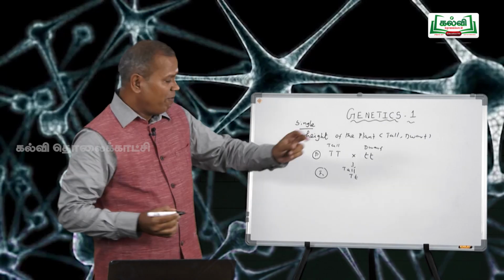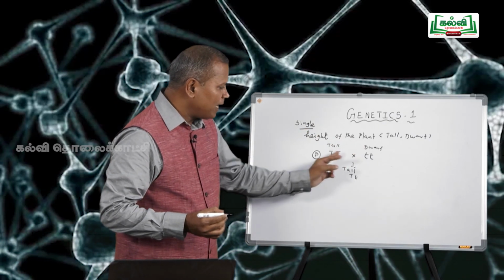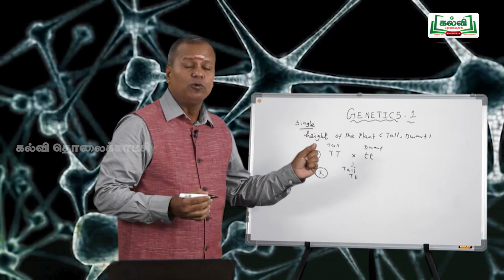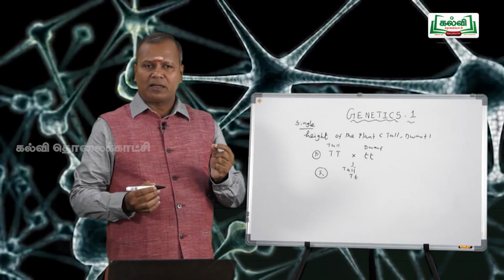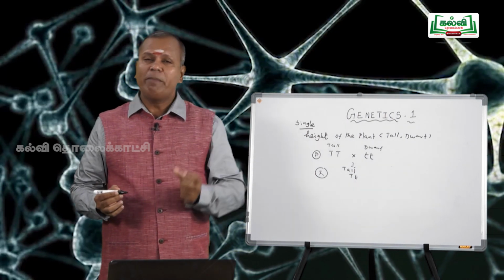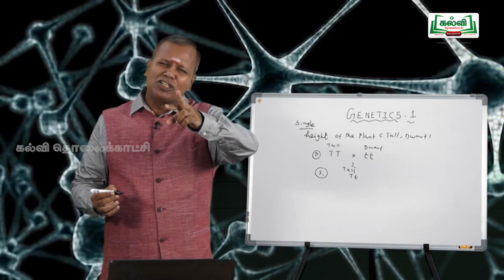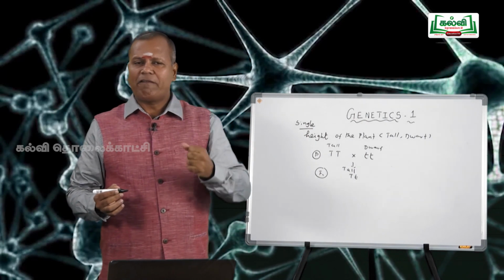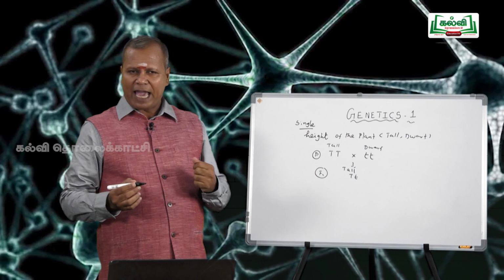According to Mendel, whenever a cross is made between two pure parental stocks, the F1 hybrid produces any one of the parental characters. The parental character expressed in the F1 generation is said to be the dominant character. The character which is not expressed or is suppressed in the F1 generation is said to be the recessive character.